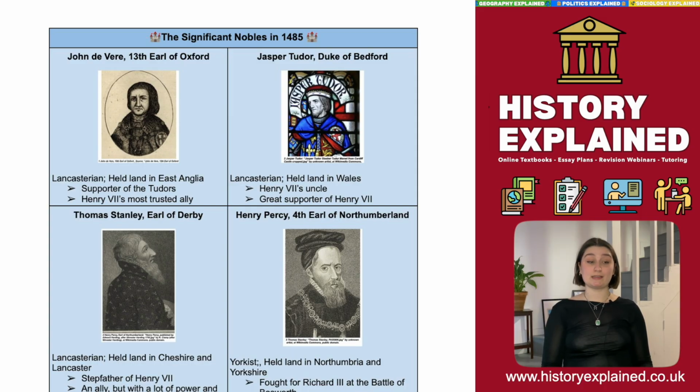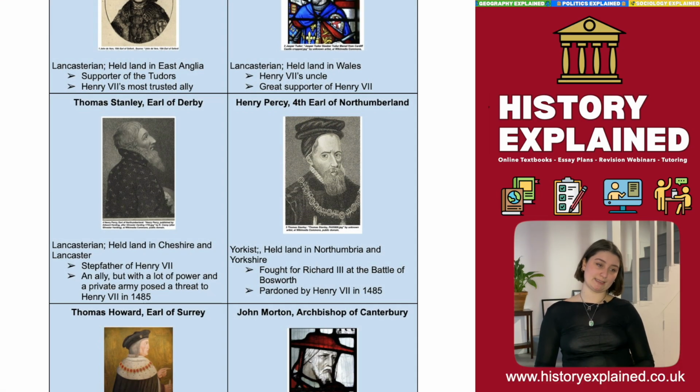He is Henry VII's uncle and another great supporter. So here we've got two key people who are supporters of nobles who are supporters of Henry VII, which is important for his hold of power in Parliament. Next going down, we've got Thomas Stanley of the important Stanley family.